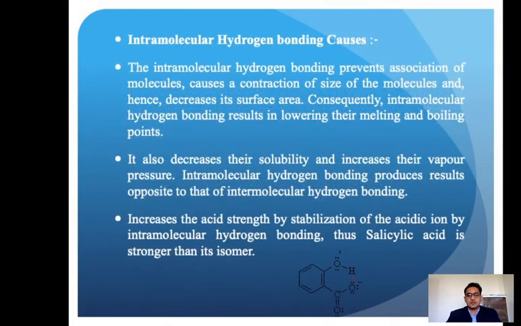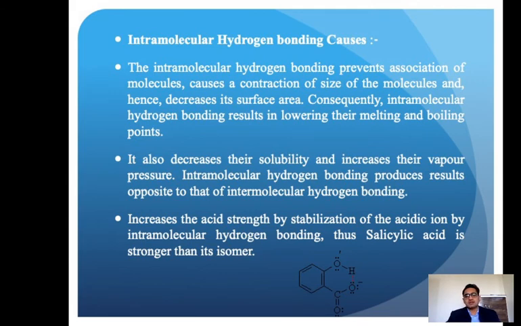So what exactly does intramolecular hydrogen bonding cause, what is the effect of that? The intramolecular hydrogen bonding prevents the association of molecules, because the bonding is within the molecule, and it causes contraction of size. Because of this extra hydrogen bonding, the size of the molecule contracts and hence its surface area decreases.